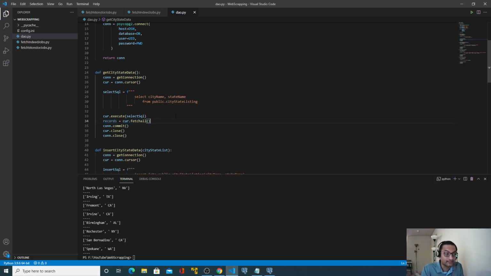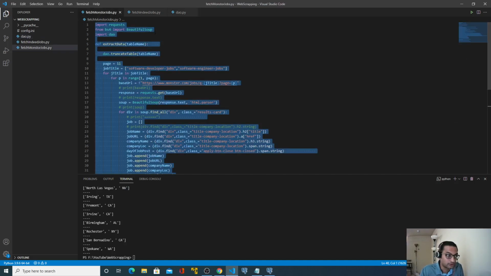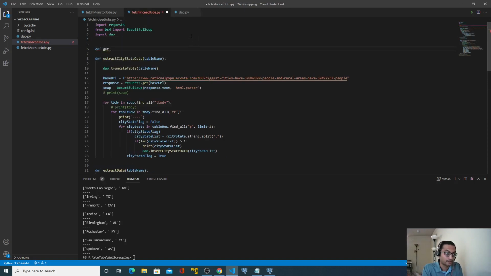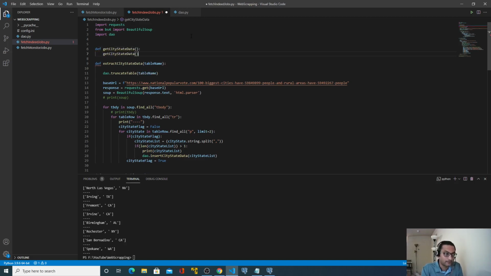And basically it's an iterator. It will be an array, so we can iterate through it. So for rec in records, and we can print those records, print rec. I think this will work. And one last thing which is required is I need to call this method. So what I will do, let's say I will define another function here, get_city_state_data, and I will call that method. So basically we need to call this method now.